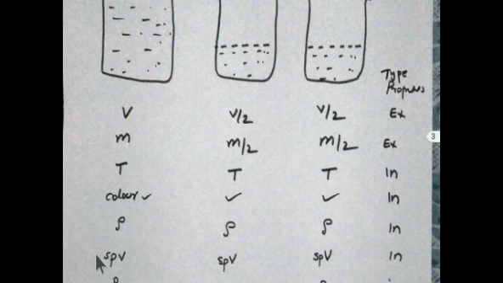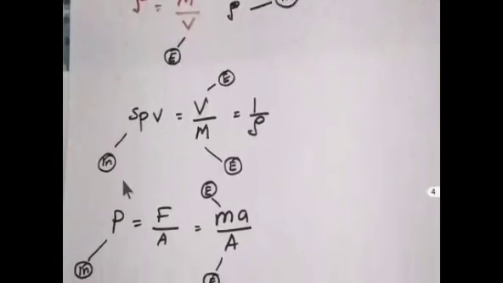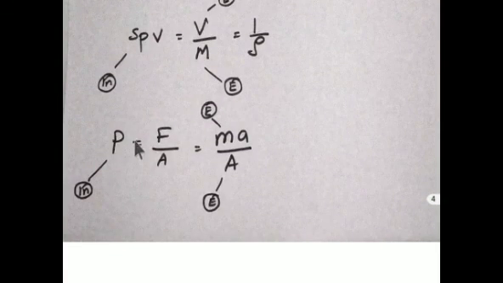Let us discuss another property, pressure. Pressure equals force per unit area, F by A, that is mass into acceleration divided by area. Mass is an extensive property.